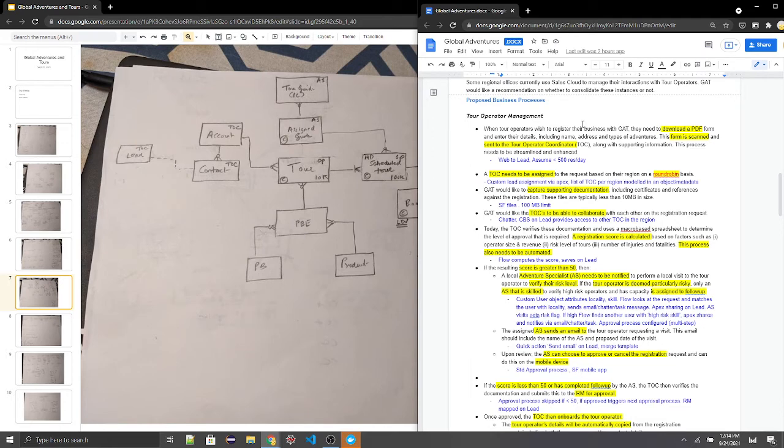If the score is greater than 50, the adventure specialist needs to be notified. They will verify the risk level. If the tour operator is deemed risky, an adventure specialist that is skilled is assigned to follow up. So in this case, we'll have a custom user object field with attributes like locality and skill. The flow will look at the request and match the user with that locality.